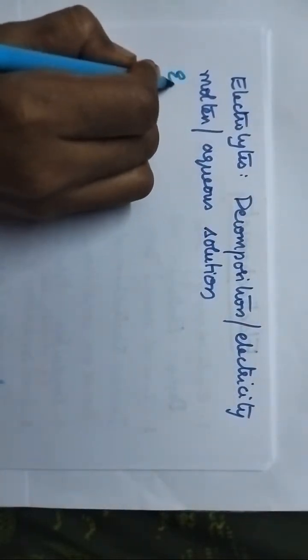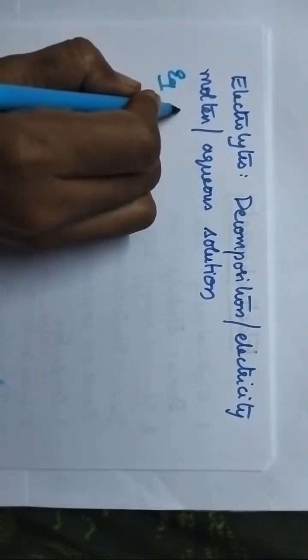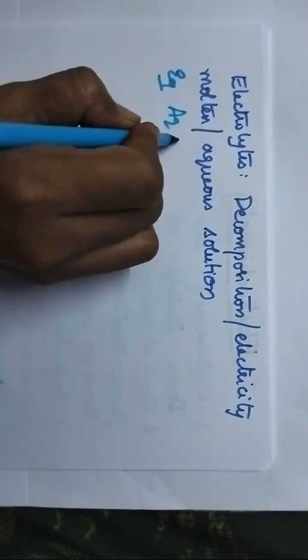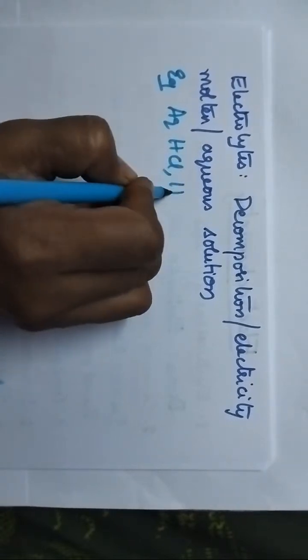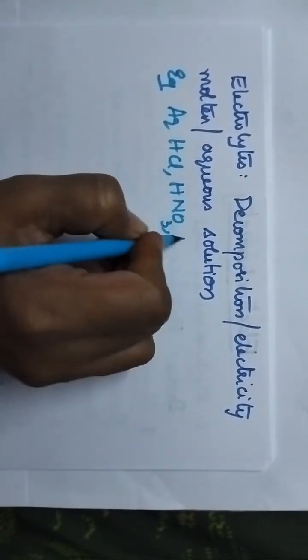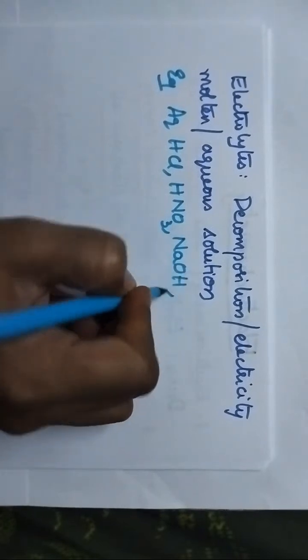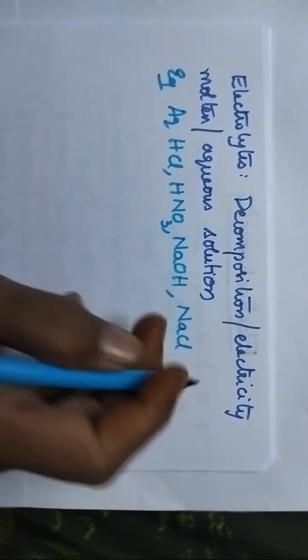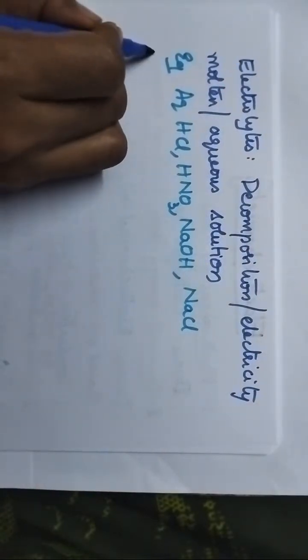The best examples of electrolytes include aqueous solutions of HCl, HNO3, NaOH, NaCl, etc. So here we have to consider acids, bases, and even salts, always present in the molten state or in aqueous solution.